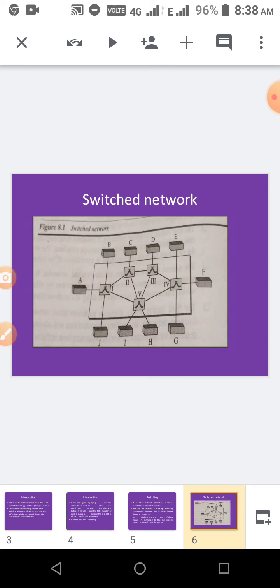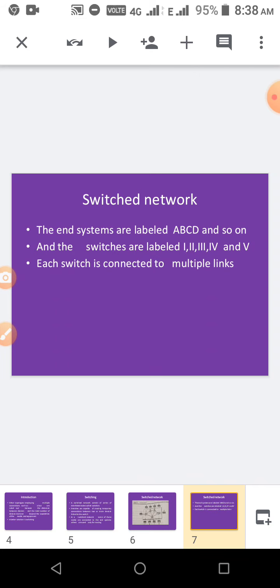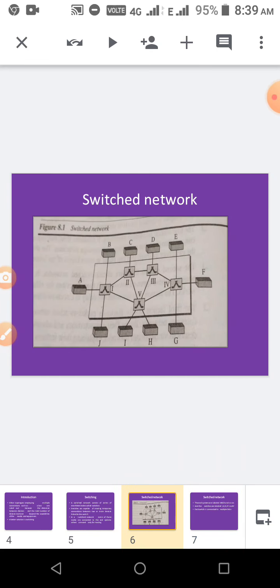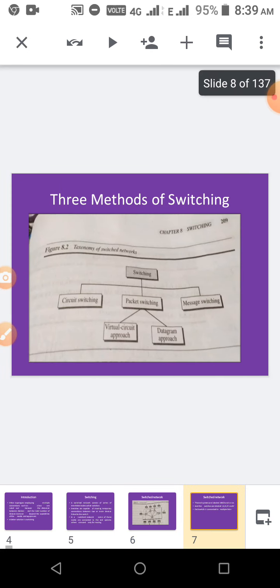This is one sample of a switched network. Switches are specified using Roman numerals 1, 2, 3, 4, 5, and computers and telephones, whatever the end node is, are specified using alphabets A, B, C, D. So the end systems are labeled A, B, C, D, and the switches are labeled 1, 2, 3, 4 like this, and each switch is connected to multiple links.